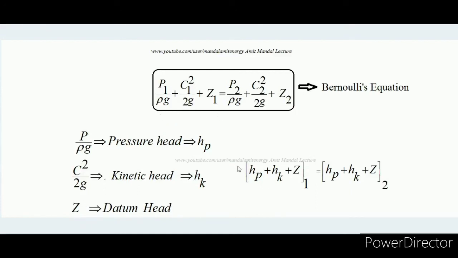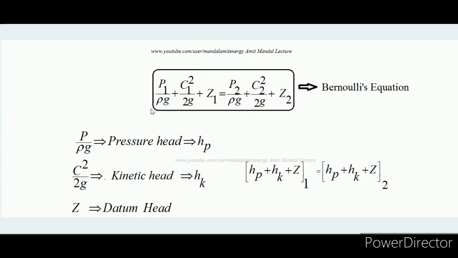So what ultimately we are getting is that the pressure head plus kinetic head plus datum head at inlet is equal to the pressure head, kinetic head and datum head at exit. Okay, now the question is that at last we are culminating with the fact that total head at inlet, when the flow is executing, is equal to total head at exit, but head's dimension is dimension of length, and in the beginning I told that Bernoulli's theorem is based on law of conservation of energy. So here it appears to be based on conservation of length, but the fact is different.